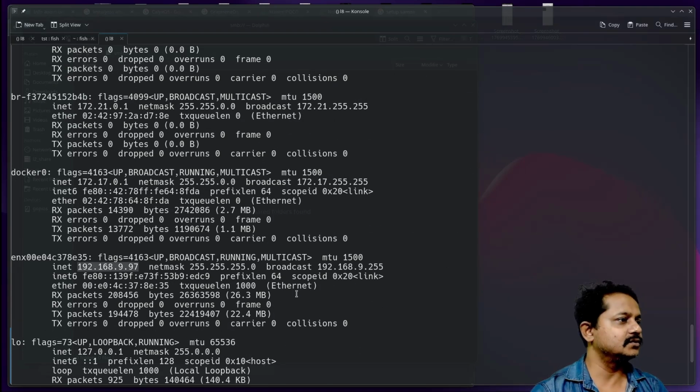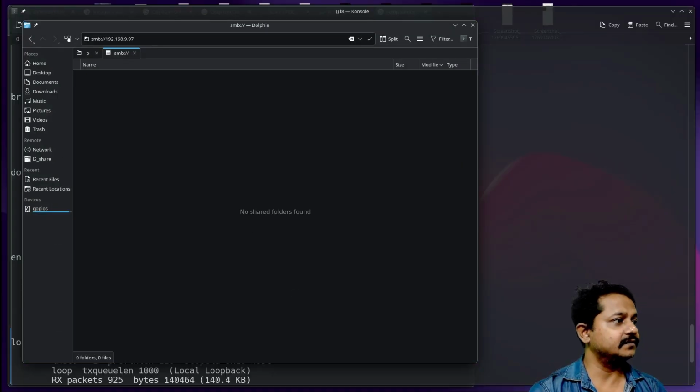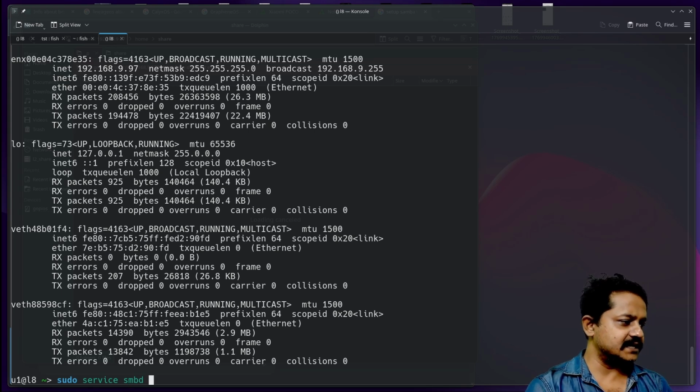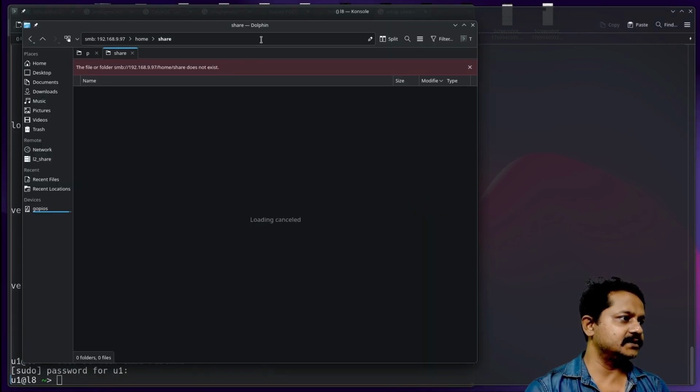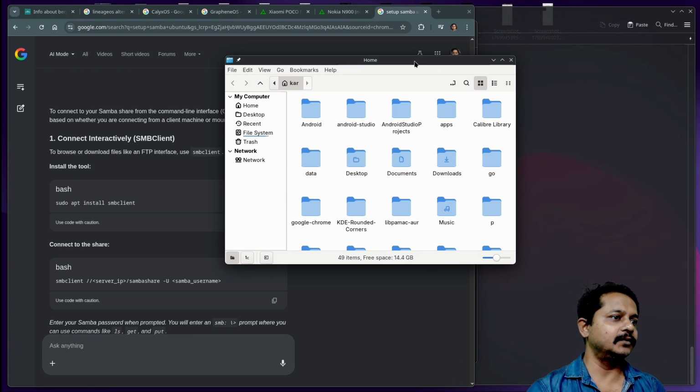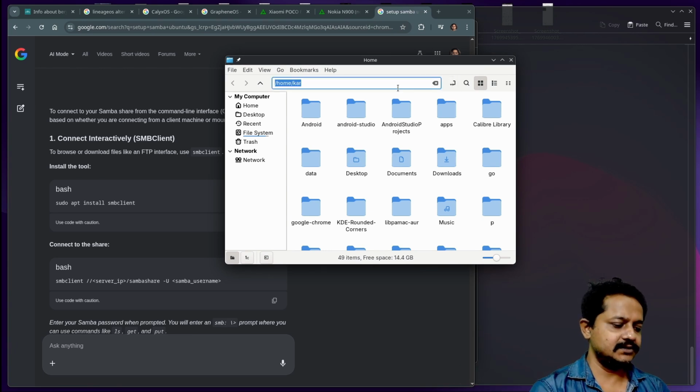This one should be smb://IP/home/share. Let's restart the service again and hope for the best that it can work. Service smbd restart. The service is restarted. I understand, I had to mention the username. Got it? Then share. Let's open another file manager called Nemo and see if it is accessible from this one.